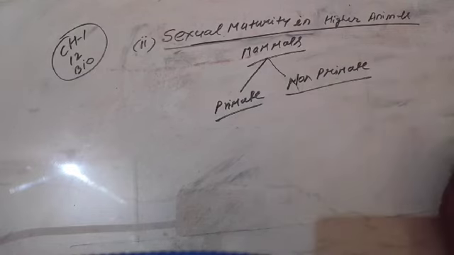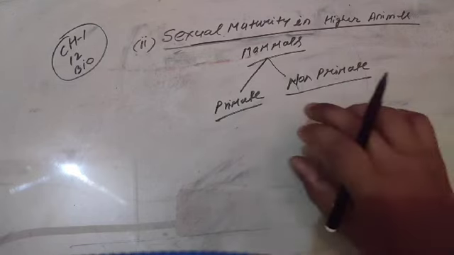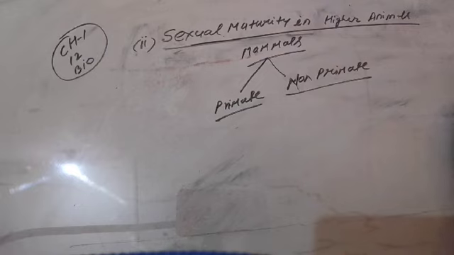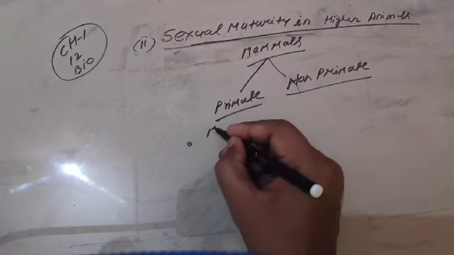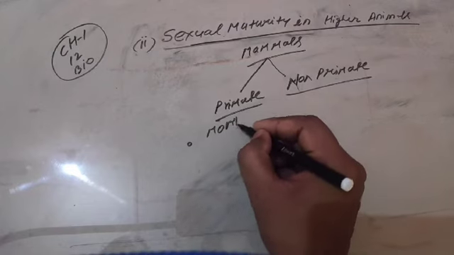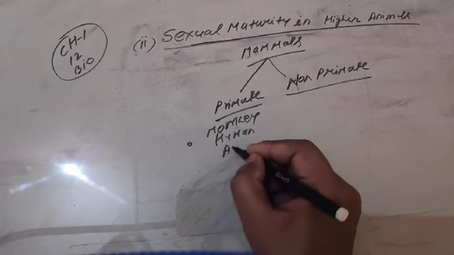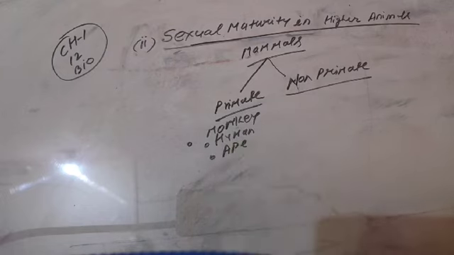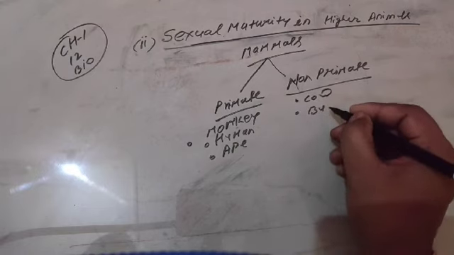Non-primate. In class 11, the broad classification of class Mammalia has a very specific order, that is order Primata. And in non-primata there are carnivora, and many other animals, but they are all non-primate. Primate animals, for example monkey, human being. Monkey, human being, ape are the primate animals, but non-primate animals are cow, buffalo